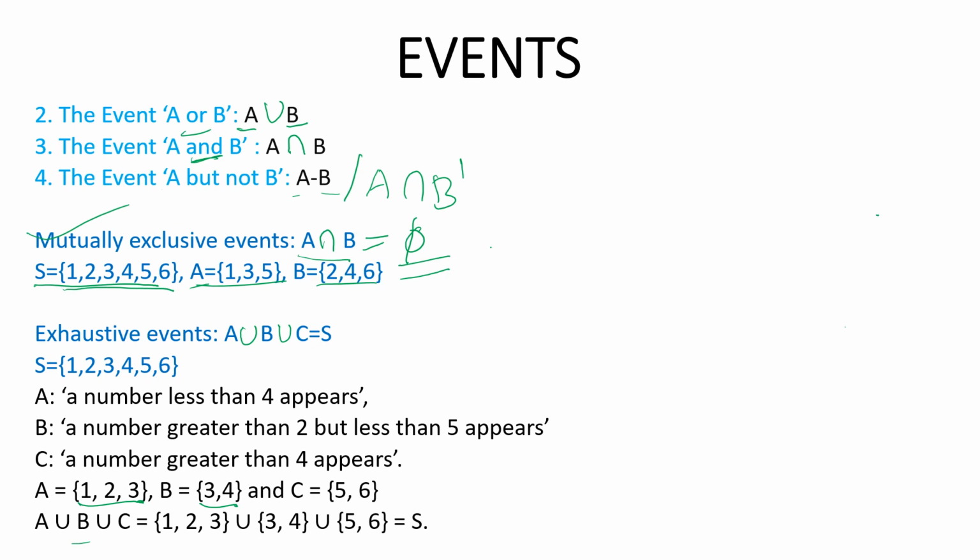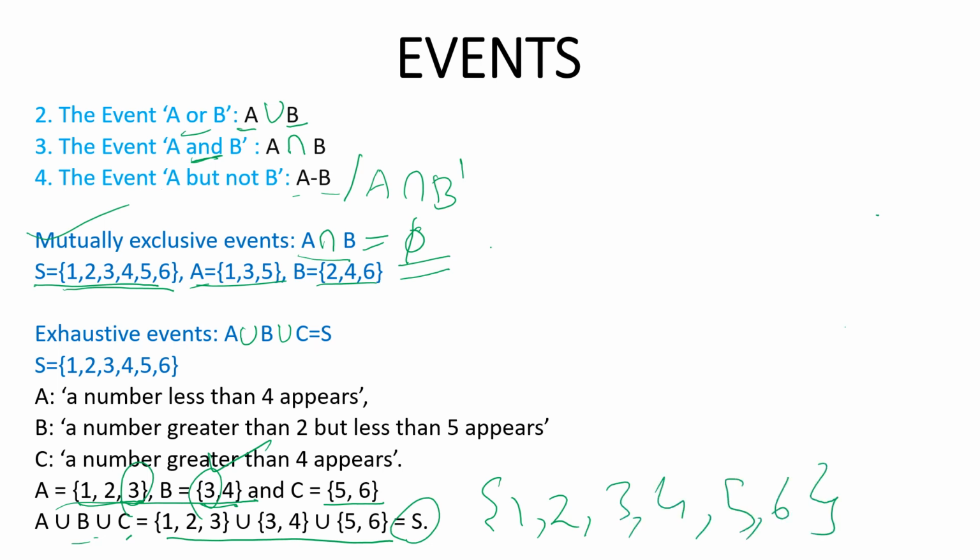Even though 3 is common in both of them, you take that element only once. Then with C, which is 5 and 6, all together you get S, which is 1, 2, 3, 4, 5, and 6, the sample space that we had. I hope you understood this.